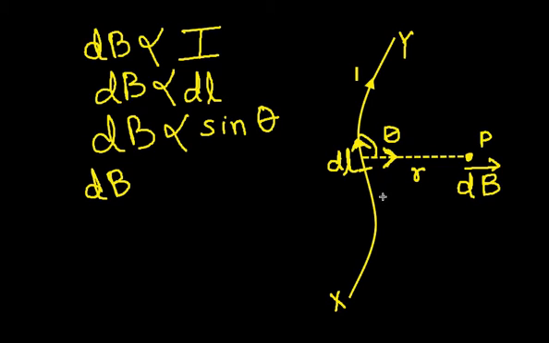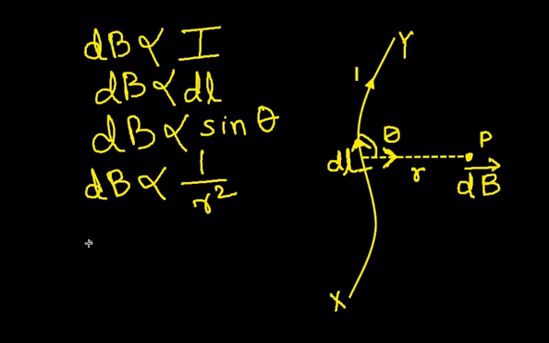Biot and Savart found that the greater the distance, the lesser the magnetic field, and it varied in an inverse square form. So these were the four factors on which the magnetic field at a point P at a distance r from the current carrying conductor depended.